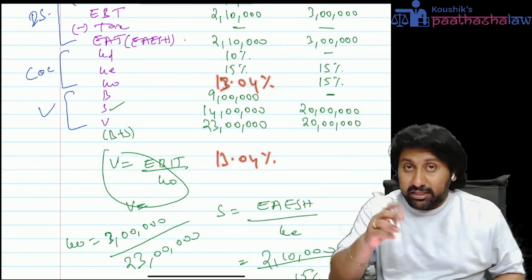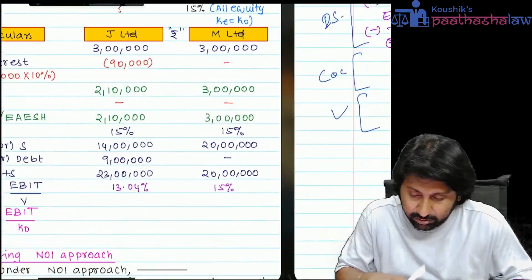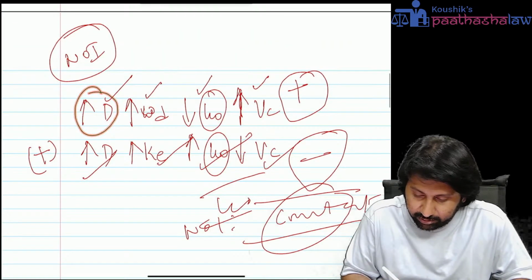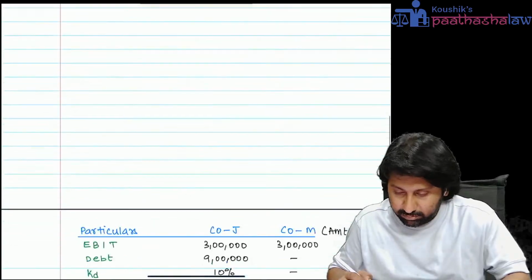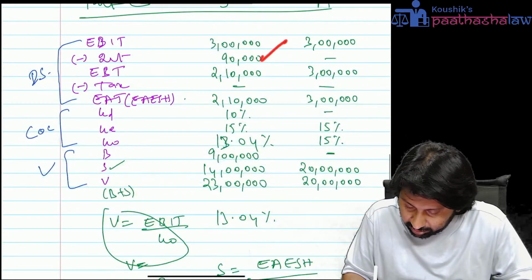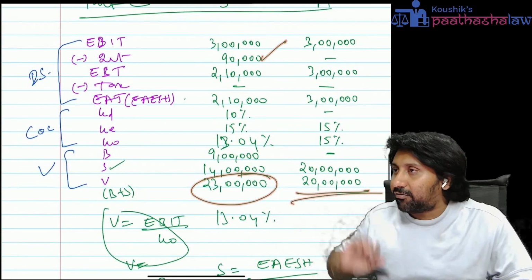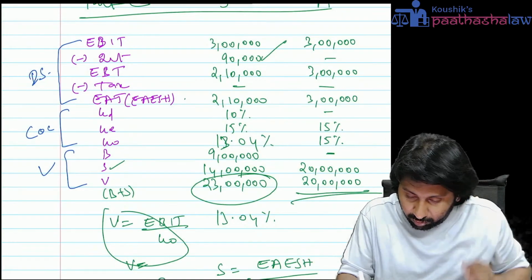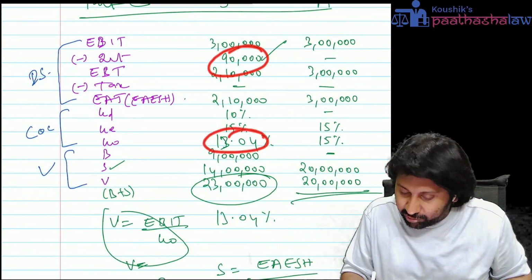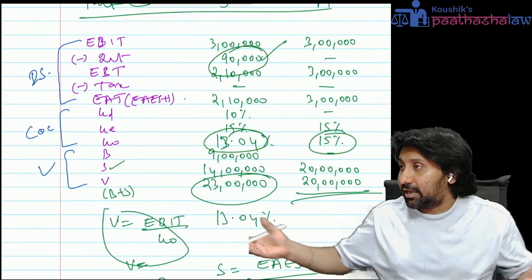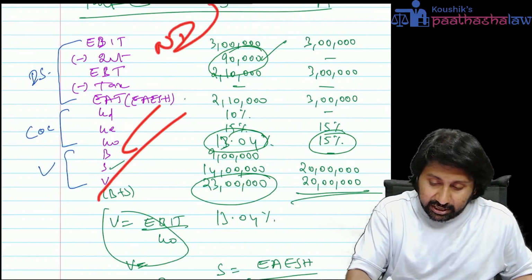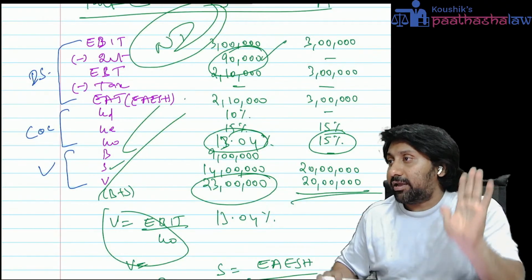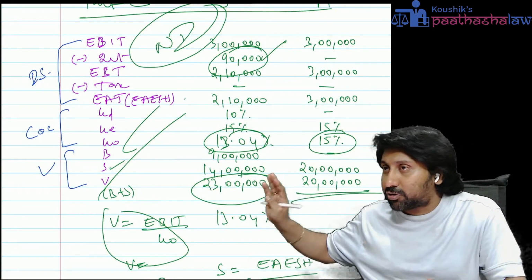13.04%. In the theory, what did I say? More debt, more value. You got only 20, I got 23. Next, what did I say? More debt, lesser KO. I got 13.04, you got 15. Hence proved. This is the net income approach. So if you have the four formulas in your mind, you can do any kind of question that comes in the exam. Everyone understood, right, up to here?